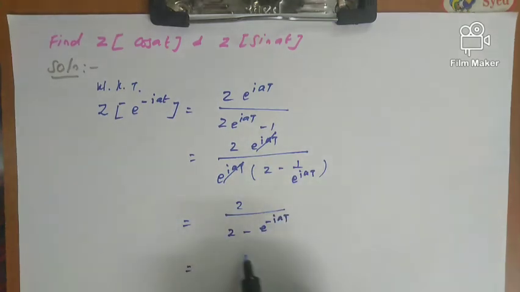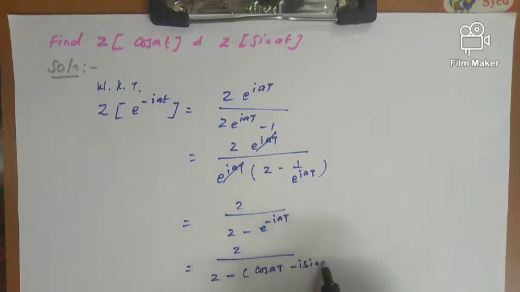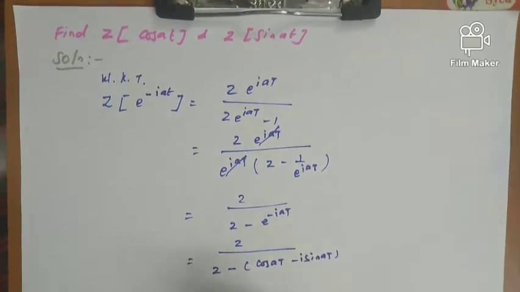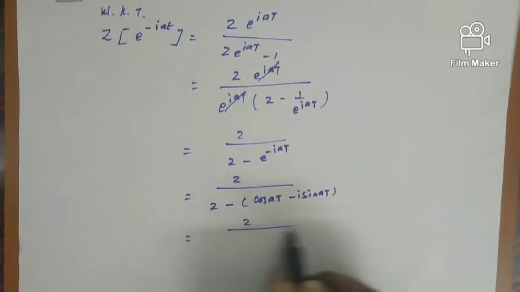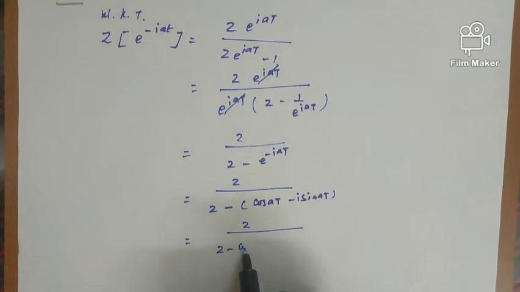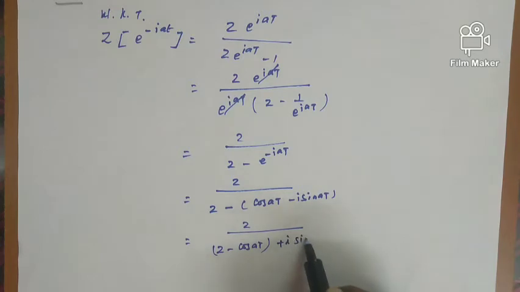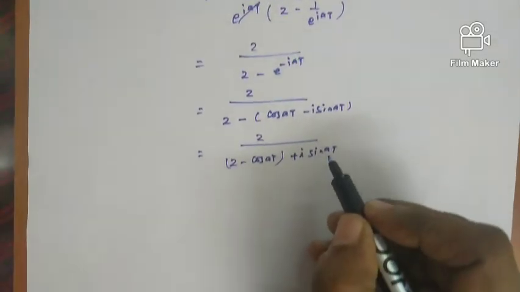Which is equal to z by z minus, this can be written as cos a t minus i sin a t, and which is equal to z by z minus cos a t, and minus into minus plus i sin a t.